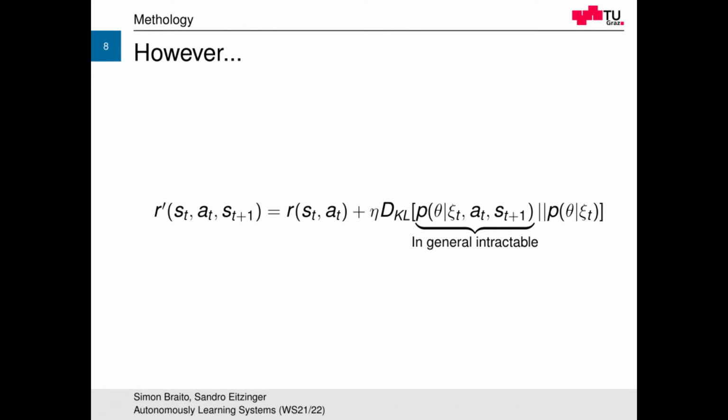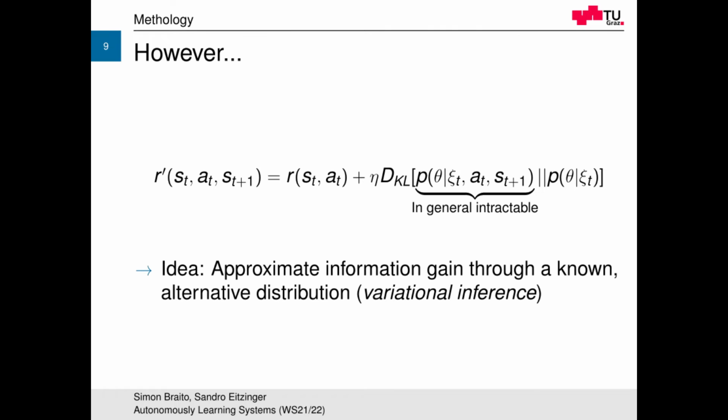However, we have a problem. The posterior used in the Kullback-Leibler divergence is in general intractable. So to get around this problem, VIME approximates this information gain term using an alternative distribution in a process called variational inference. For reasons of simplicity, however, we'll not go further into detail since this would exceed the scope of this presentation. We will now show you experimental results of VIME in different settings.